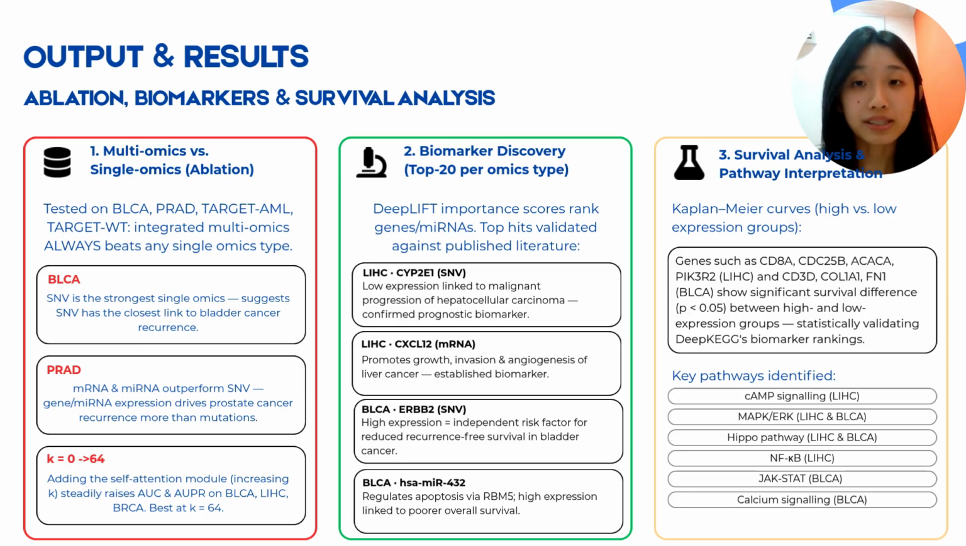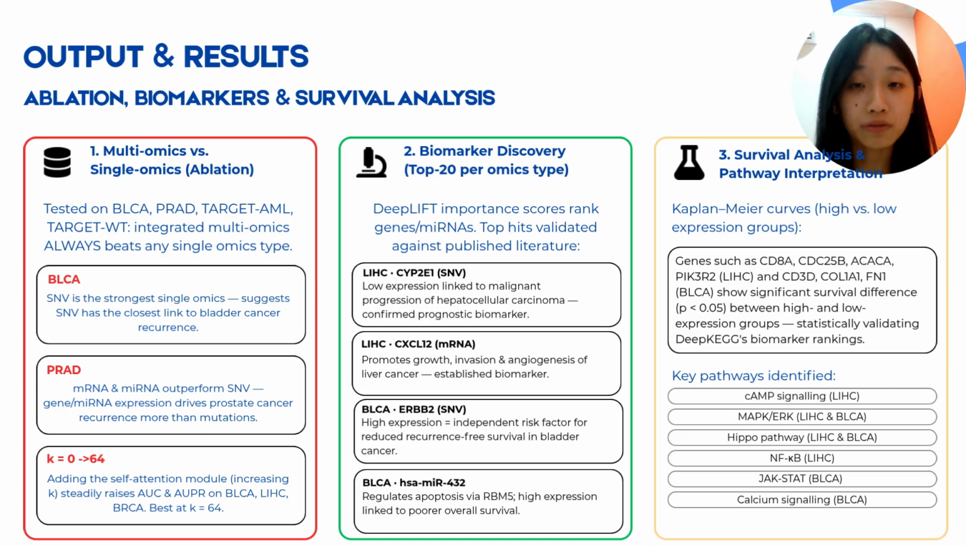Besides prediction performance, the study also investigated biomarker discovery and biological interpretation. First, the ablation study showed that the integrated multi-omics data perform better than single omics data. This means combining different biological data types gives the model more complete information. Second, Deep KEGG identified important biomarkers using DeepLIFT importance scores for liver cancer. Examples include CYP2E1 and CXCL12. For bladder cancer, examples include ERBB2 and hsa-miR-432. These biomarkers were supported by previous literature, suggesting that the model can identify biologically meaningful features.